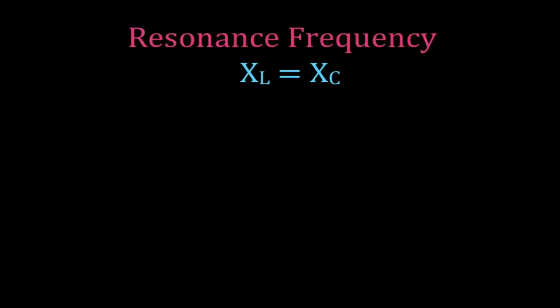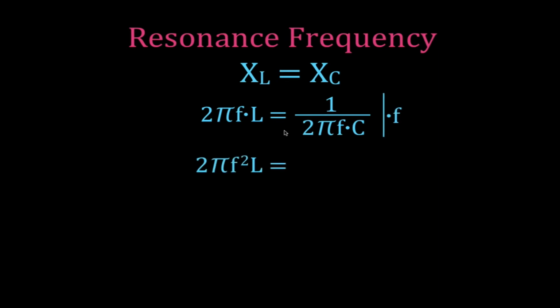All right, now let's see how we calculate the resonance frequency. We're going to set the inductive reactance and the capacitive reactance equal to each other. Inductive reactance is equal to 2 times pi times the frequency times the inductance of the inductor. Capacitive reactance is 1 over 2 pi times the frequency times the capacitance of the capacitor. These are obviously the same frequency, so the first thing we're going to do to solve for that frequency is multiply both sides of the equation by f.